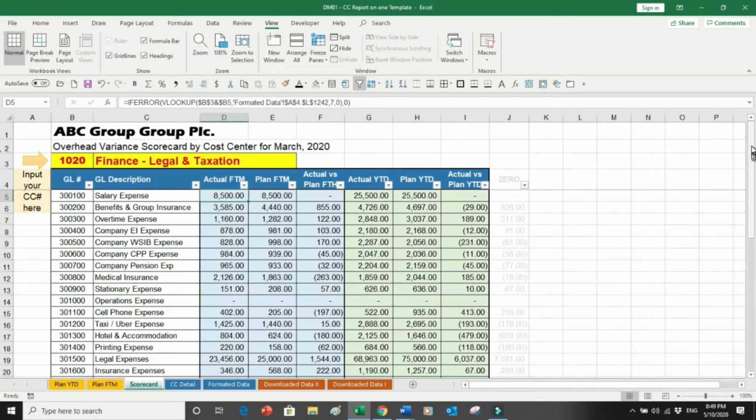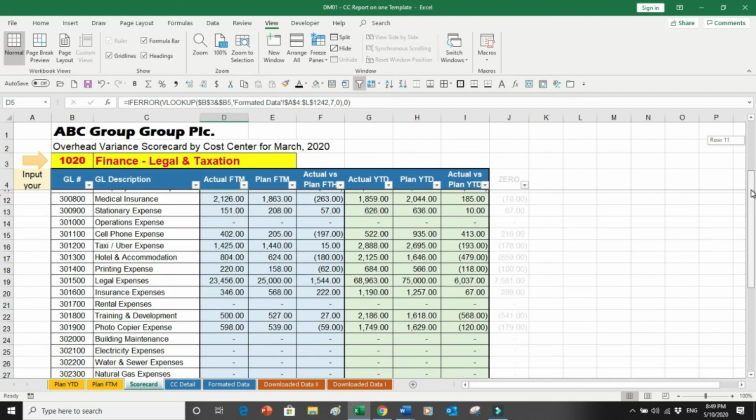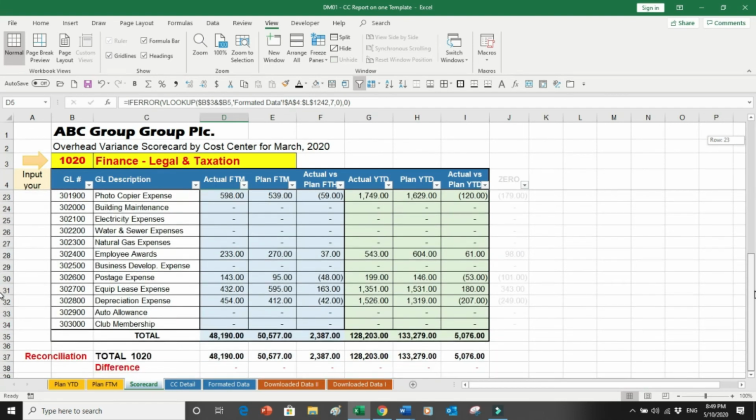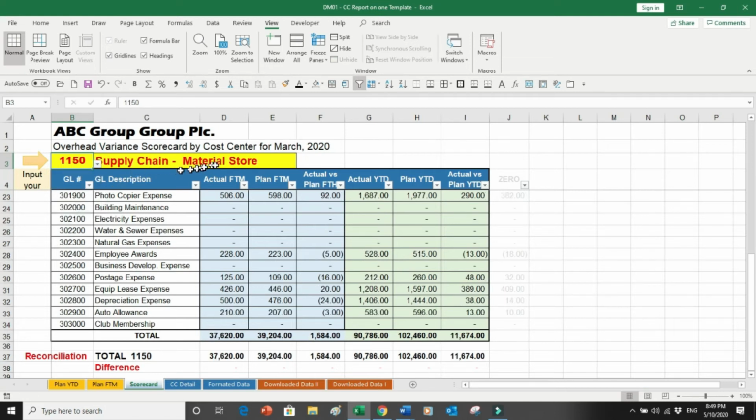And then what I have done at the bottom here, let me show you, is that at each step we have to reconcile the data, because I cannot leave my data like this. So what is the reconciliation over here? As you can see, this is coming from the formatted data. This source is coming from here. So the moment I select something other than 1150, for example 1150 supply chain, which is a material store, you can see that the details change over here. So whatever total I'm doing manually over here is reconciled with the source file, which is this one.